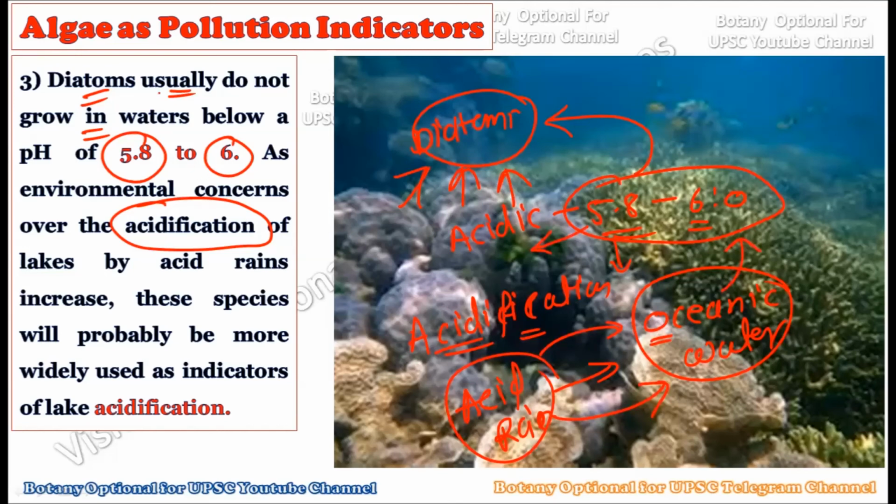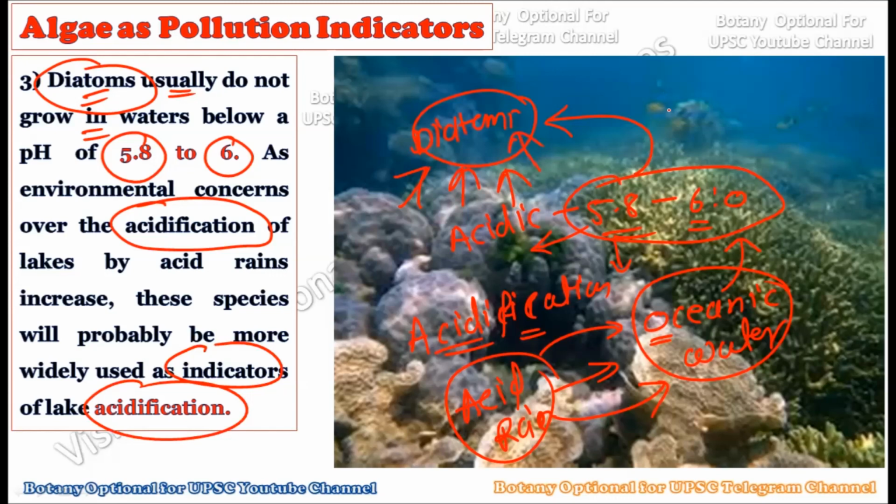Okay, and then in such a condition, these diatoms will not be able to survive in this particular lake or the ocean. So when the acidification of water occurs, the diatoms will really disappear from the scene. You should understand that if the diatoms were present earlier and later they were absent, this literally means there is acidification of that particular oceanic water or the lake water. So it can act as an indicator of the acidification of water, whether it is present in lakes, reservoirs or the oceans.